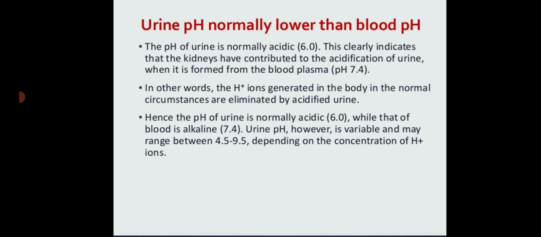The urine pH normally is lower than the blood pH. The pH of the urine is normally acidic, that is 6. This clearly indicates that the kidneys have contributed to the acidification of urine when it is formed from the blood plasma whose pH is 7.4. In other words, the hydrogen ions generated in the body in the normal circumstances are eliminated by acidified urine. Hence, the pH of the urine is normally acidic while that of the blood is alkaline, that is 7.4. Urine pH, however, is variable and may range from 4.5 to 9.5 depending on the concentration of the hydrogen ions.